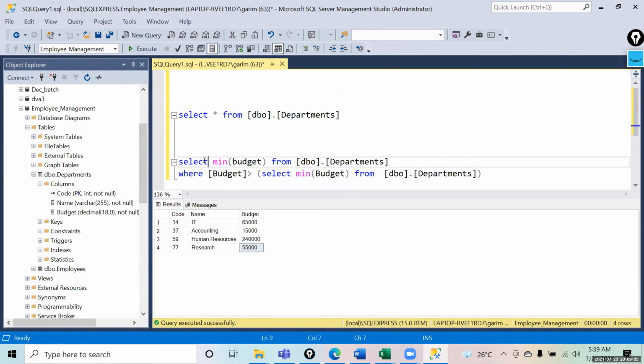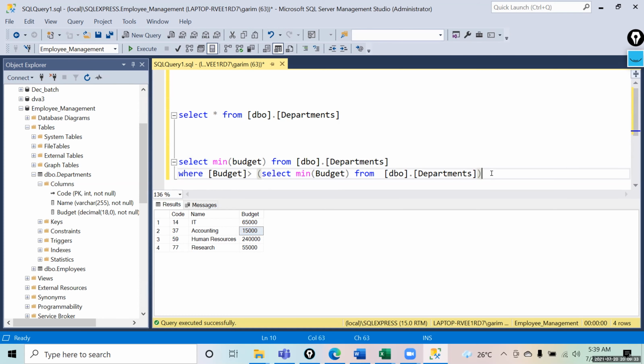So I'm saying select minimum budget from this table where budget is greater than the minimum budget. The minimum budget is 15,000, and I have to pick the minimum budget where budget is more than that minimum. It has to be the minimum of those. This gives me the second lowest budget.